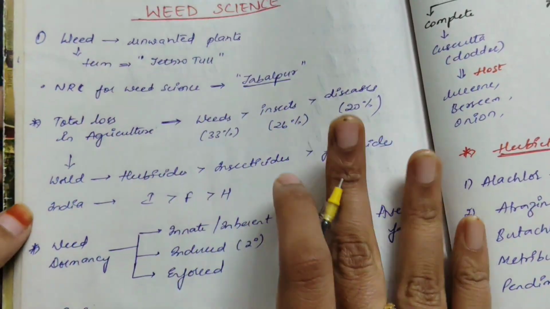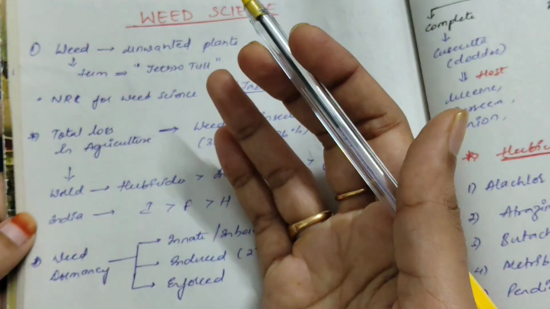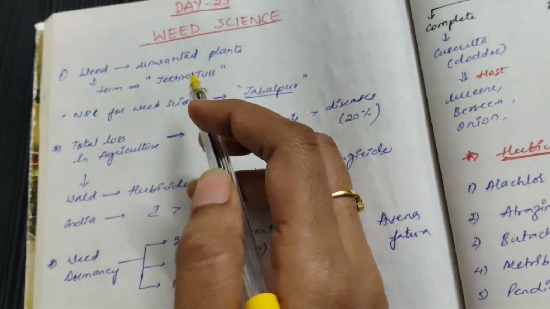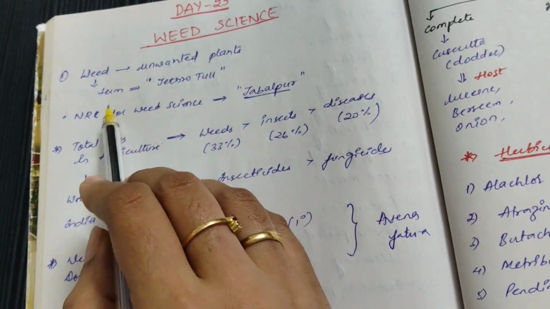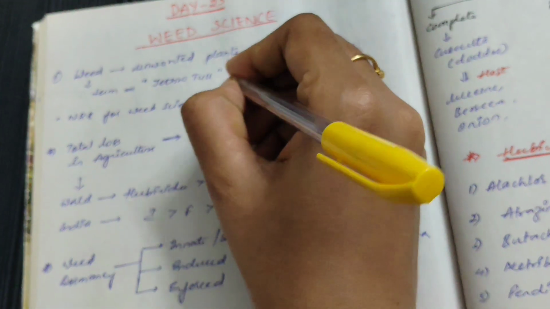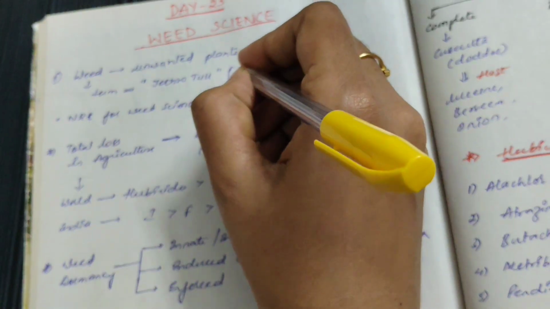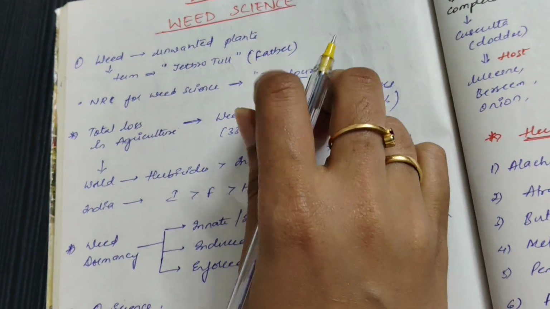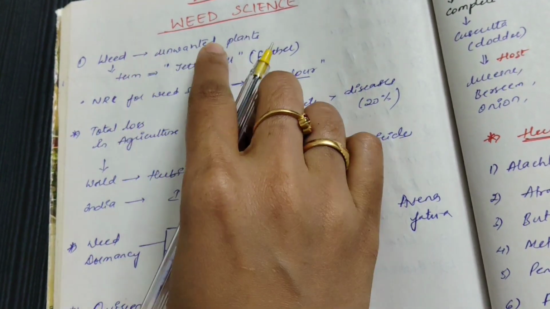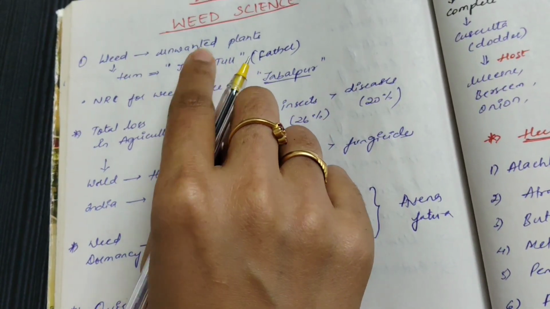So generally, what is meant by weed? Weed means an unwanted plant or undesired plant which we will find in the field. The term weed was coined by Jethro Tull. He is also the father of tillage, father of weed science. The definition is not important, but just remember that weed is an unwanted plant and the term was given by Jethro Tull.